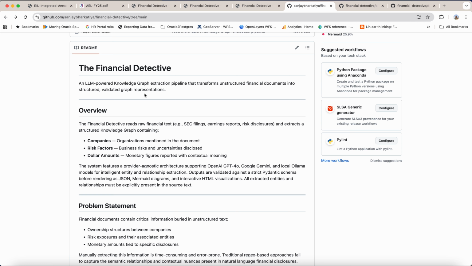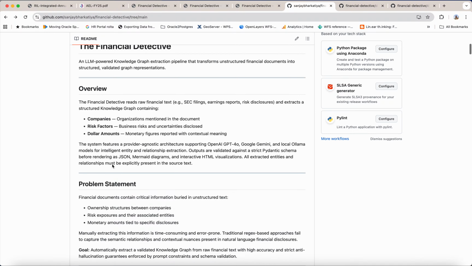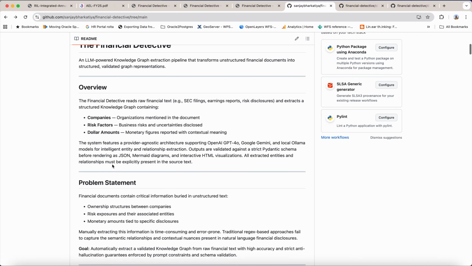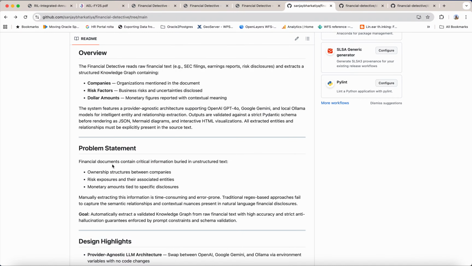The Financial Detective is an LLM-powered pipeline that converts your unstructured financial text into a strictly Pydantic-validated knowledge graph. It contains companies, risk factors, and dollar amounts. I'll walk you through the README first, then explain the design and architecture and show the final output.